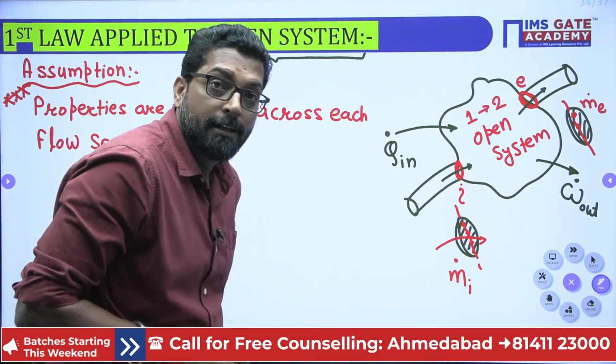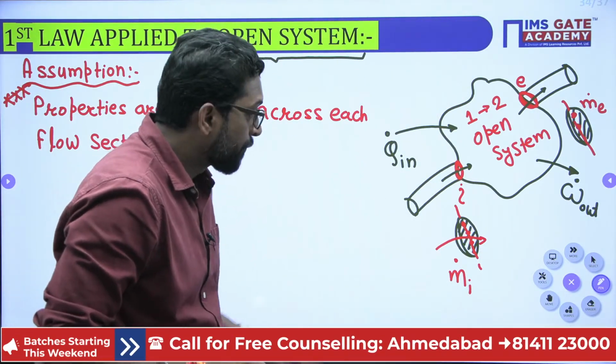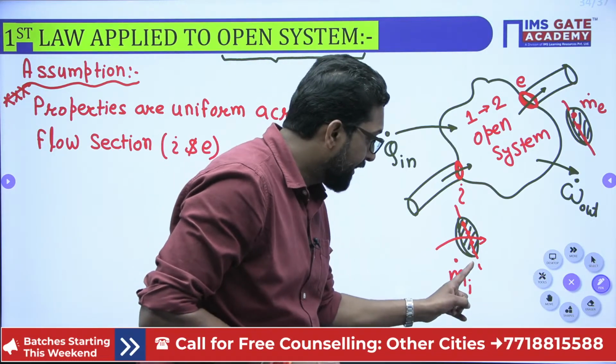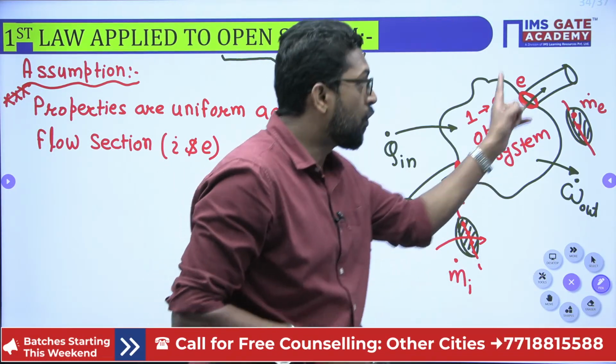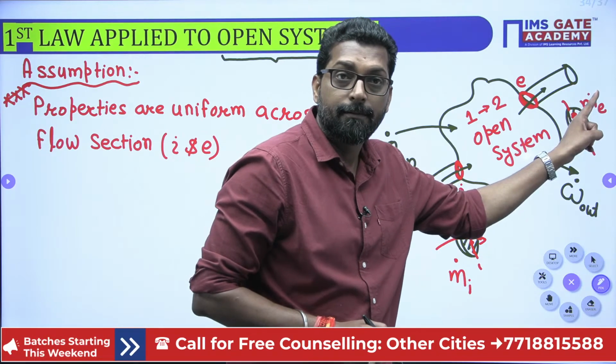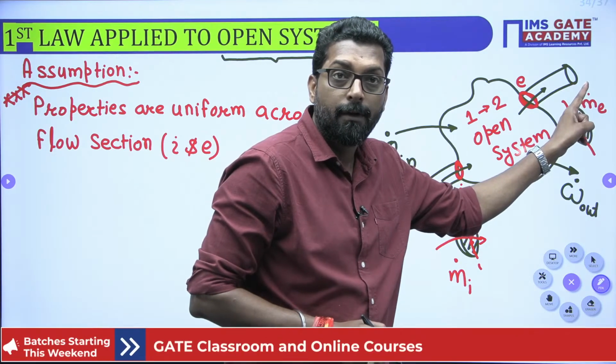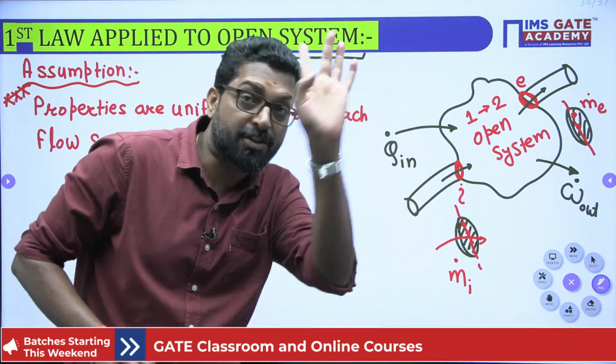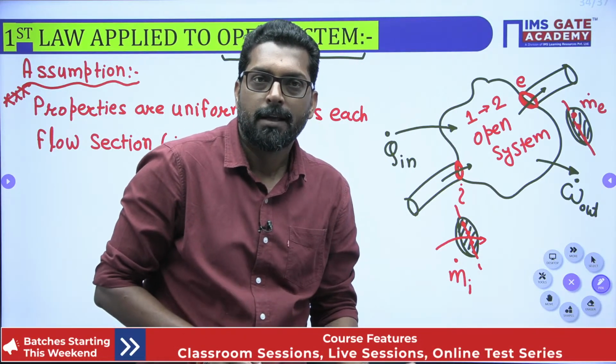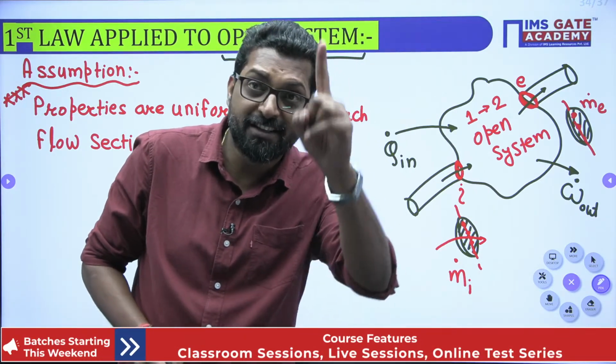The mass that is in and the mass that is out deal with the conservation of mass. So the first conservation is conservation of mass.